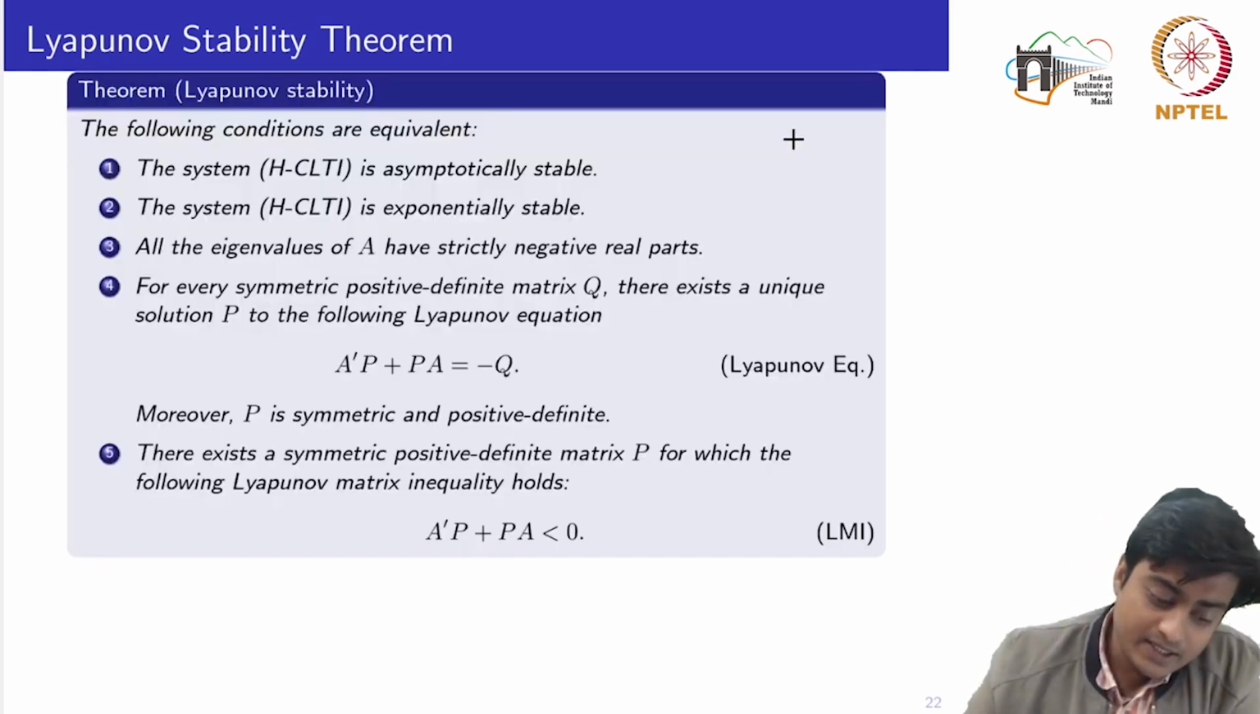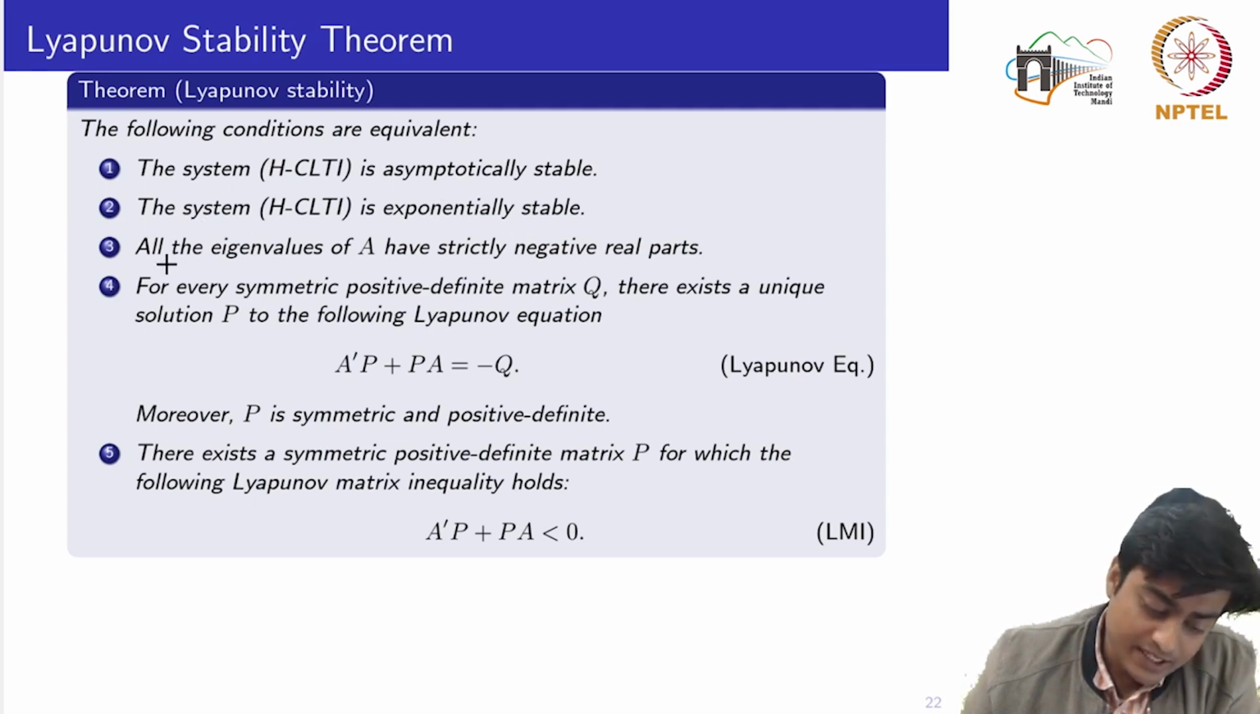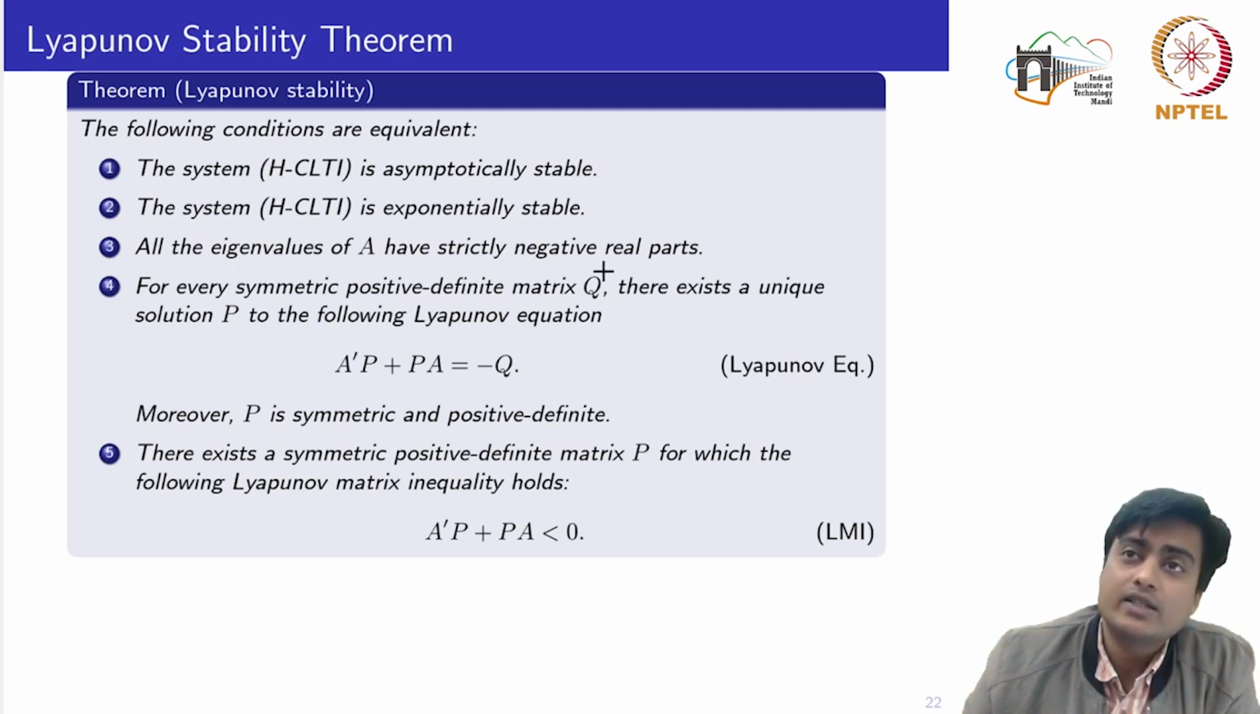So the following conditions are equivalent: the homogeneous CLTI system is asymptotically stable, which is equivalent to saying that the system is exponentially stable, which is again equivalent to saying that all the eigenvalues of A have strictly negative real parts.